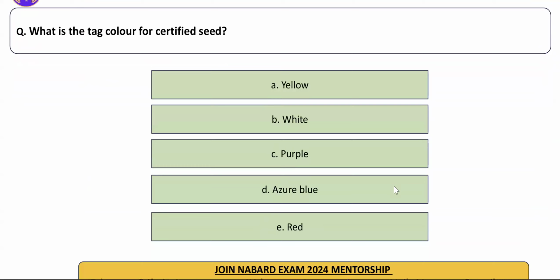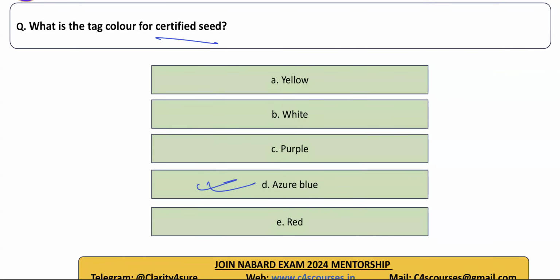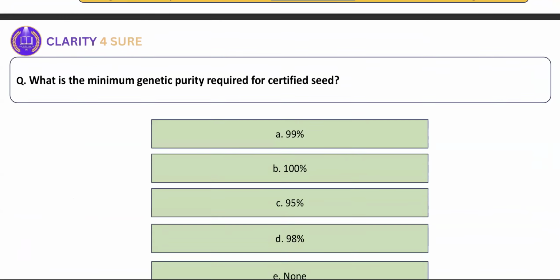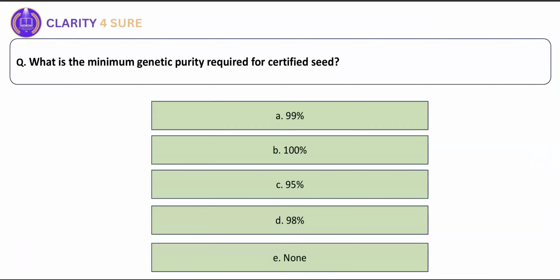Next question, what is tag color of certified seeds? Azure blue. Azure blue is the tag color of your certified seeds. Good. What is the minimum genetic purity required for your certified seeds? 99%. Good. 99% is the right. These are the previous year question. ये आ चुके हैं ये सारे question NABARD में.